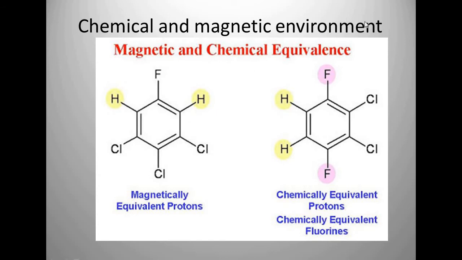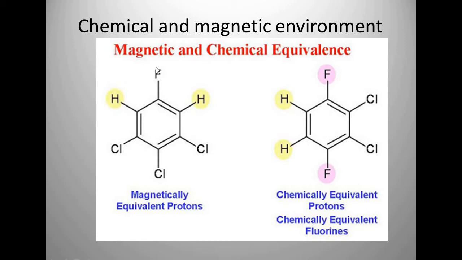Next is chemical and magnetic environment. It is a basic, fundamental thing. If we say that in this condition these two hydrogens are magnetically equivalent protons, it means the magnetic field which is experienced by these protons is the same.